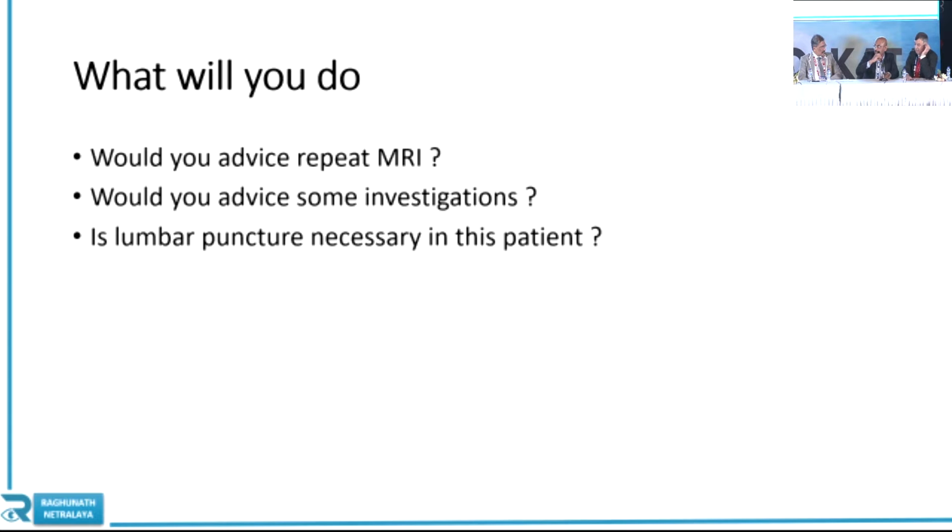One more clue is that with all this history, vision is not too bad. It's not like 1/60, it's 2/60. It is still holding on. Jagatram sir, please come on the dais. I think when such a type of case comes to you, it is better to investigate, and investigation only can give us a clue. That is very important. I think both of you are correct. So I'll go ahead.